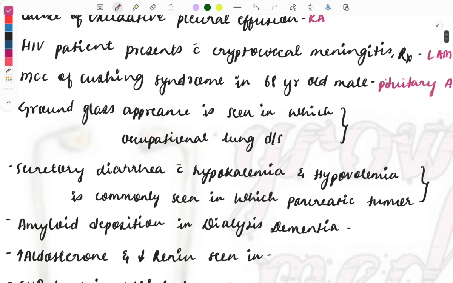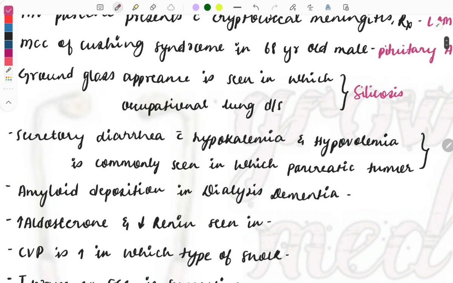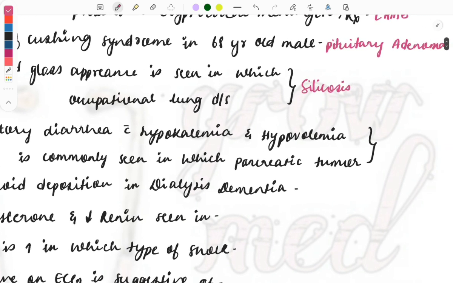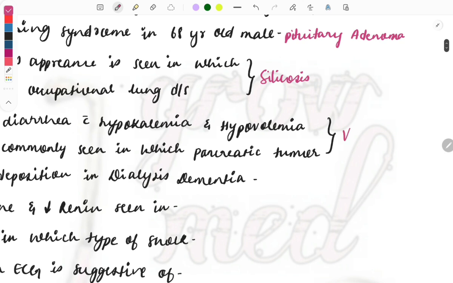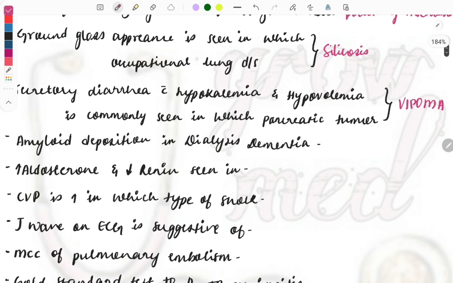Then ground glass appearance is seen in which occupational disease? Occupational diseases are also called pneumoconiosis. It is seen in silicosis. Then secretory diarrhea with hypokalemia and hypovolemia is commonly seen in which pancreatic tumor? They are asking about the pancreatic tumor which will lead to this hypokalemia and hypovolemia, and that one is the VIPoma.